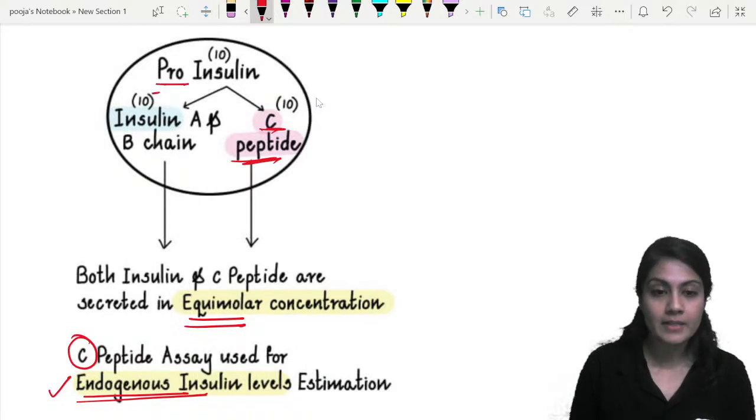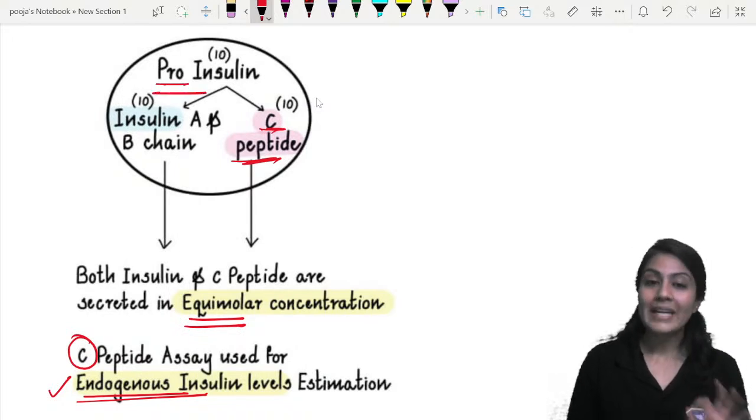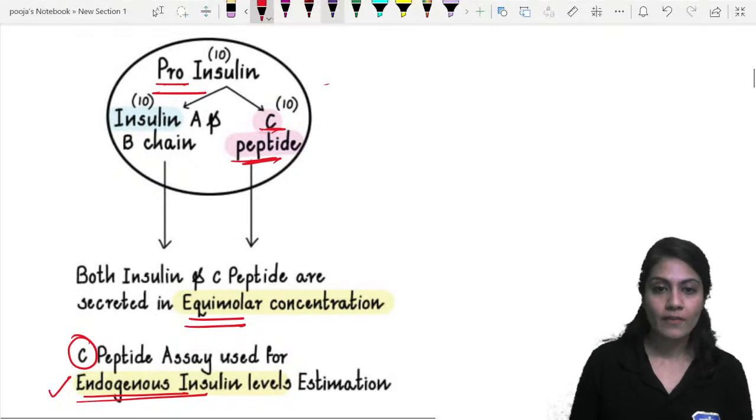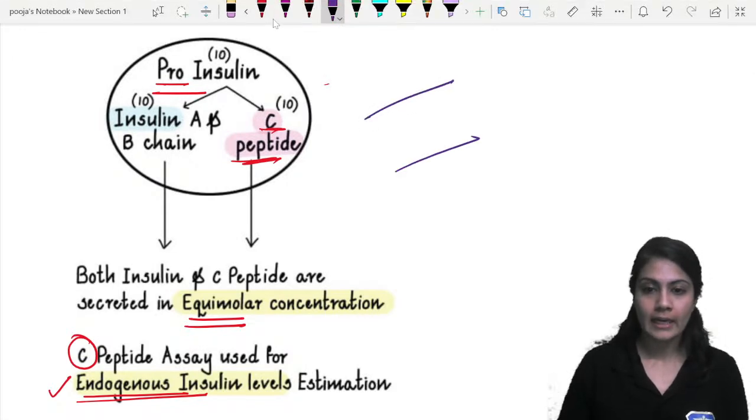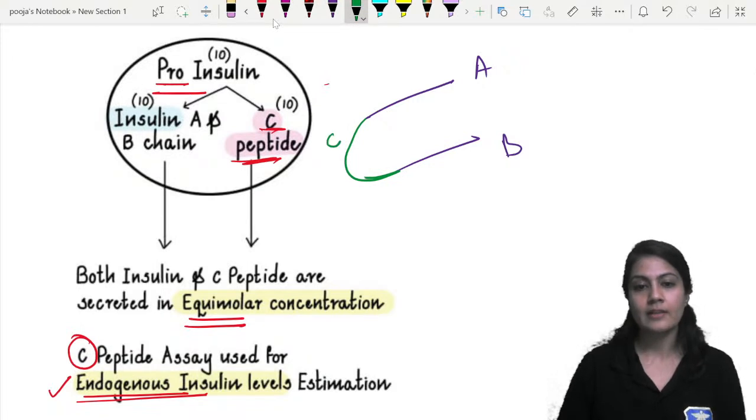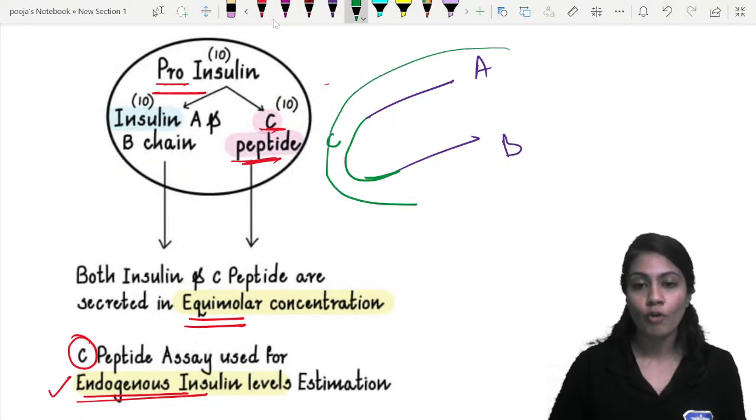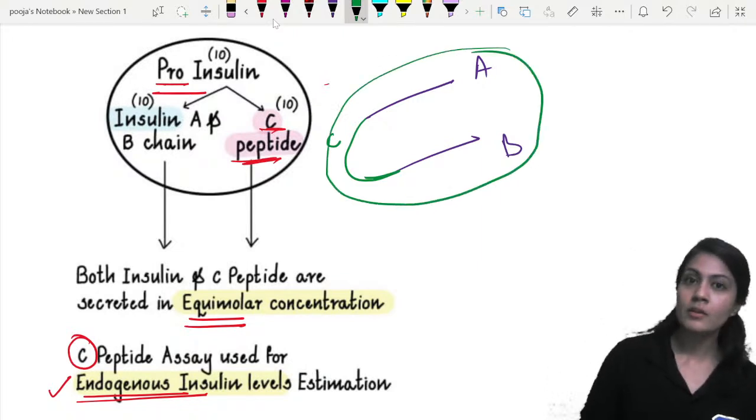And they are present in the pro-insulin. Pre-pro-insulin, so suppose I draw two chains, the A chain and B chain. In the pre-pro insulin, these are actually not separated, and the C chain, that is the C peptide, connects them together. So there is no separate chain, only one molecule of pre-pro insulin is present.